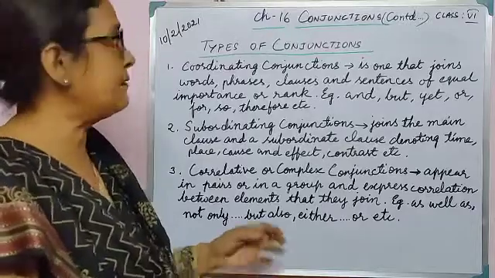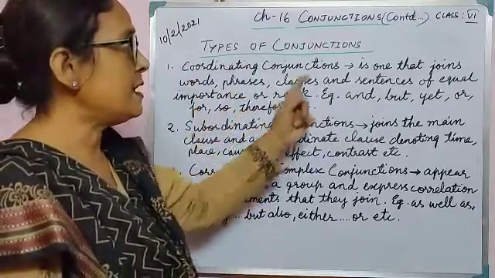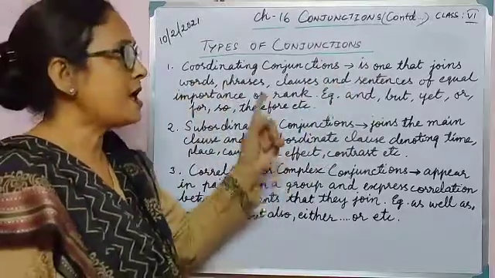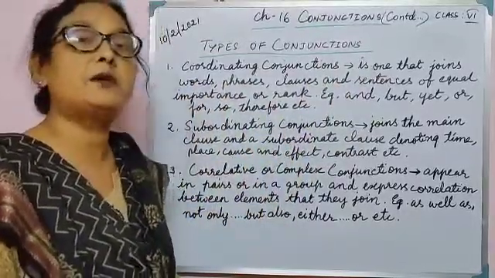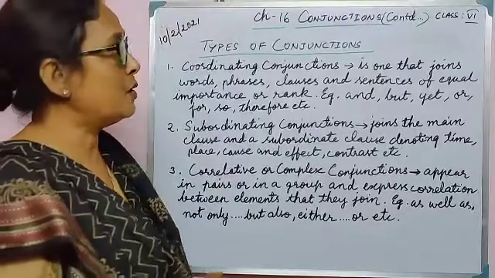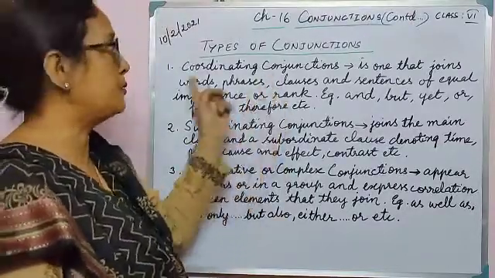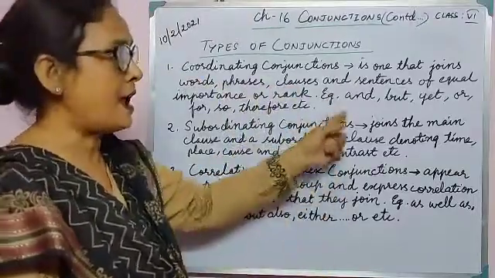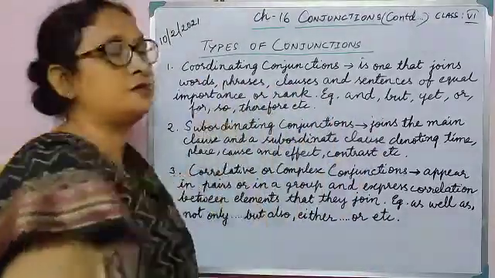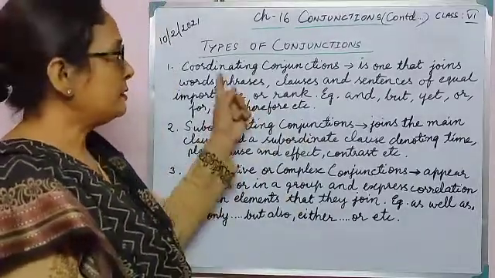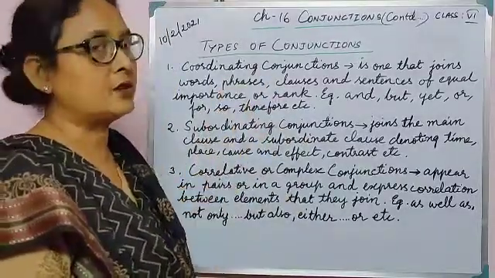So now firstly we have the coordinating conjunction. It is one that joins words, phrases, clauses and sentences of equal importance or equal rank. So the joining words for the coordinating conjunctions are and, but, yet, or, for, so, therefore, and there are more than these that join two sentences, clauses or phrases.